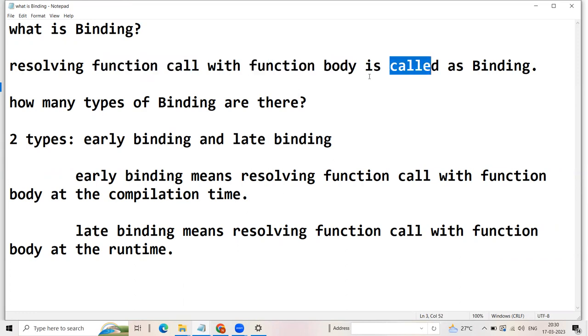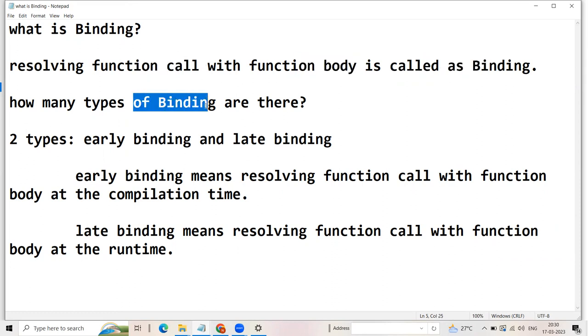This is very important because people can answer what is early binding, what is late binding. But when the question is asked what is binding, they are not able to answer. So first of all, you must know what do you mean by binding. So resolving function call with the function body is called as binding.